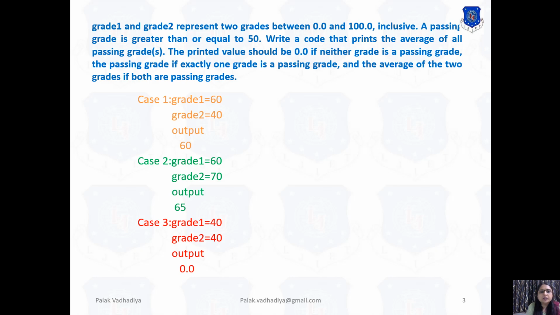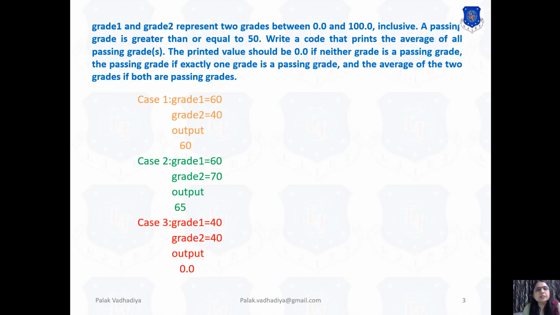Now consider the third case, where grade 1 is 40 and grade 2 is 40. So none of the grades is a passing grade because the value is less than 50. So the output in that case is 0.0. Now considering these three different cases, we have to write a code.